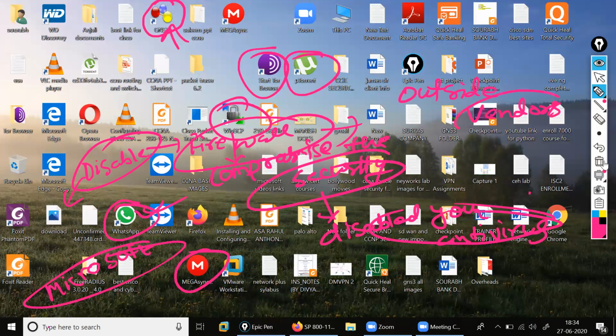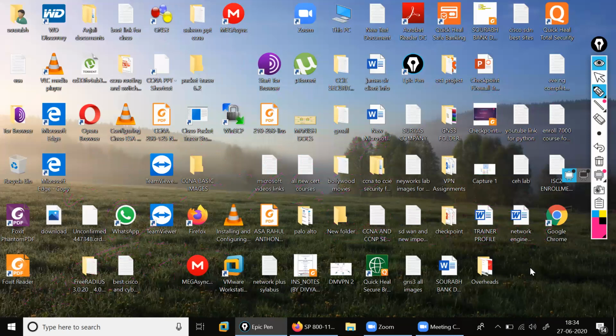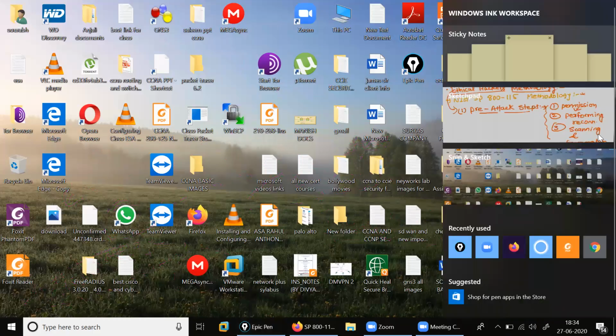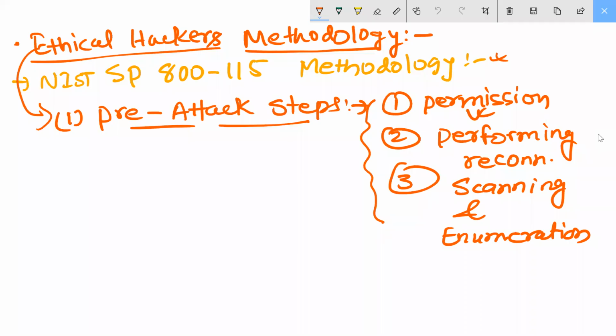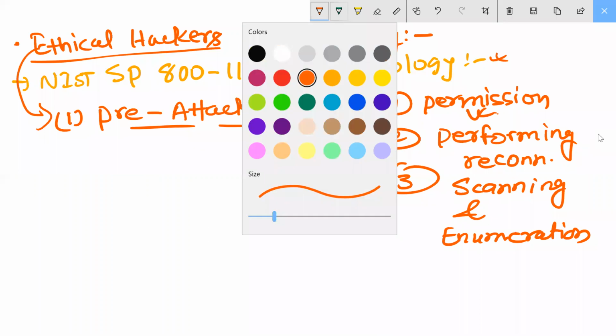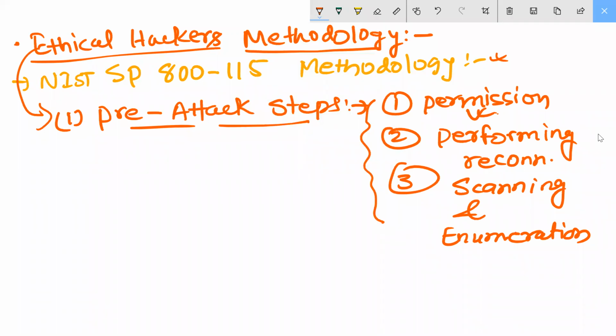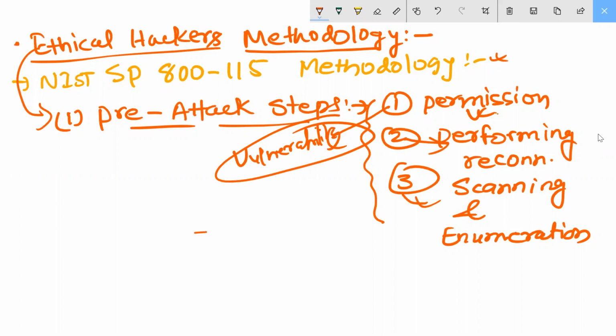So what we did here: we took permission. You understood my point? After that, when we entered, we found the vulnerability. Are you getting my point? Yes, sir. This is the vulnerability part. Then after we perform reconnaissance and scanning to reach it. These are the pre-attack steps.